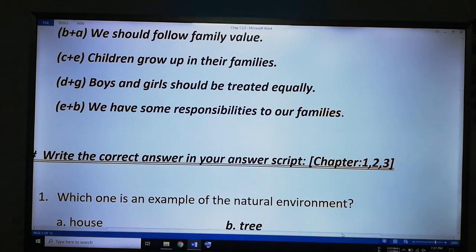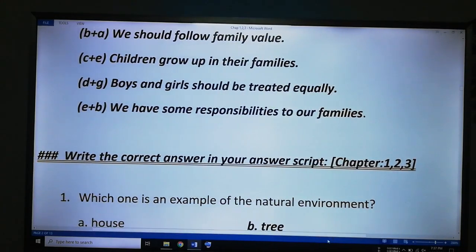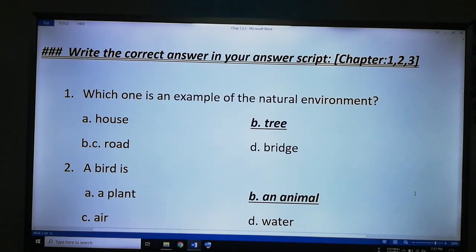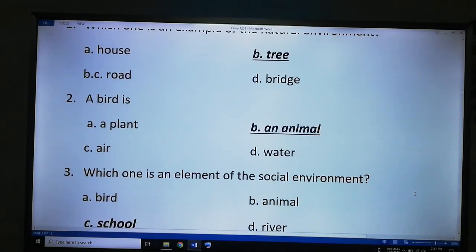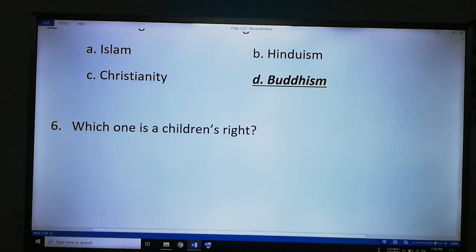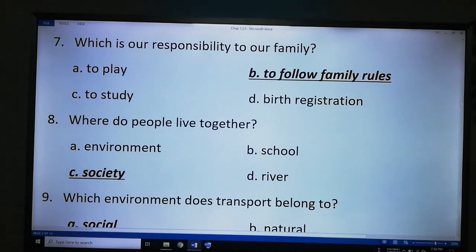Our next topic is write the correct answer in your answer script. That means MCQ, multiple choice question. Here we see chapter 1, 2 and 3's multiple choice questions. Now we go to the next.